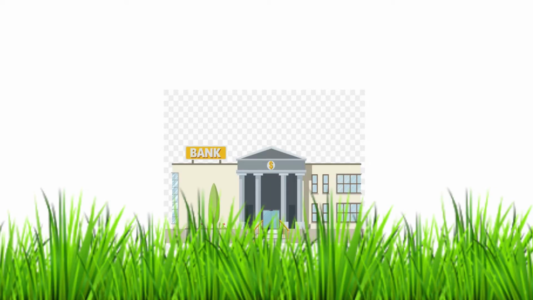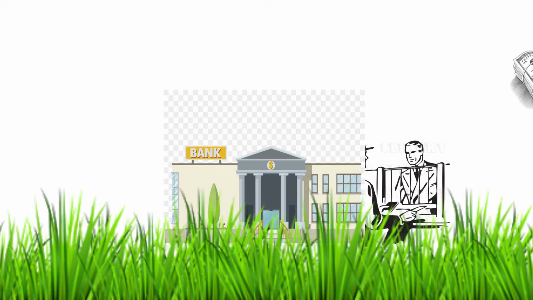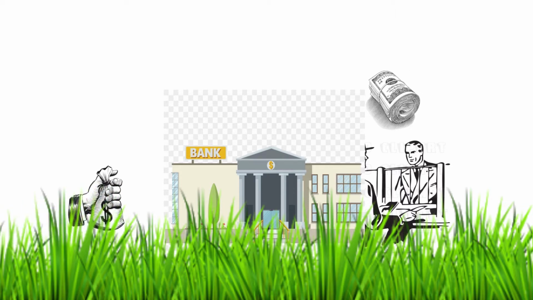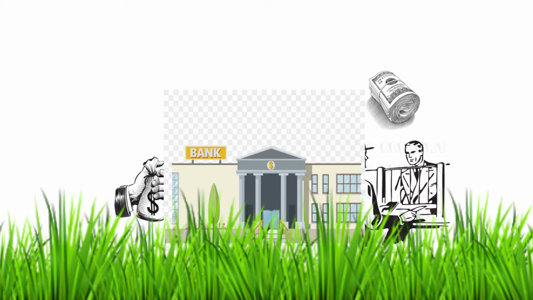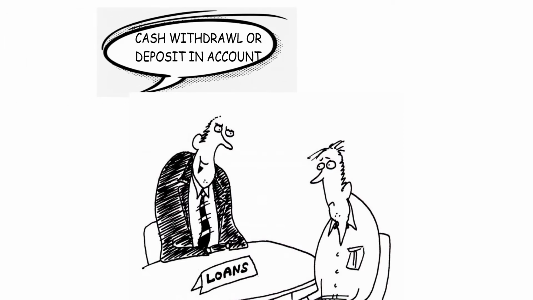So, when a person or business wants to take a loan from the bank to buy something, the bank uses deposits from its clients in order to make that loan. Long-term savers are paid interest in exchange for letting the bank use the deposit to make these loans. But money in checking accounts or current accounts can also be used by the bank to make loans. Once that loan is made, the borrower can either take the money as cash, but more typically, the borrower deposits it back into a savings or checking account.